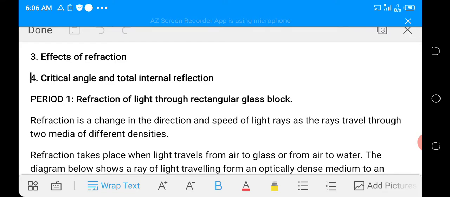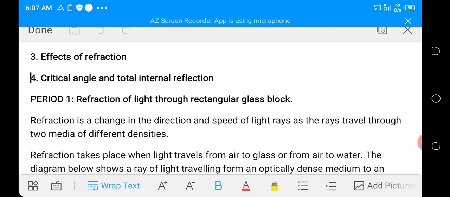What is refraction? It is noticed that when light travels from one medium to another medium of different density, its direction and speed change as it enters the second medium.